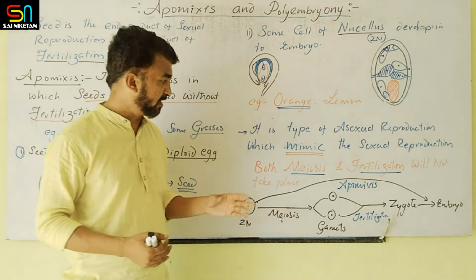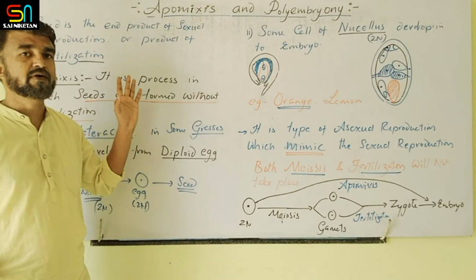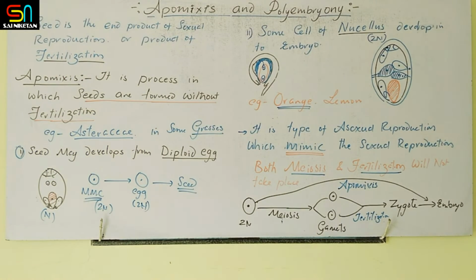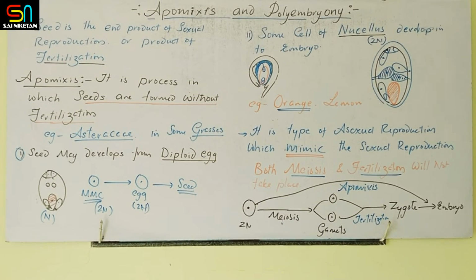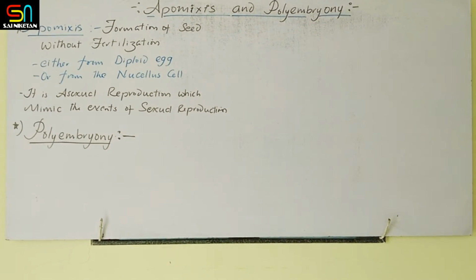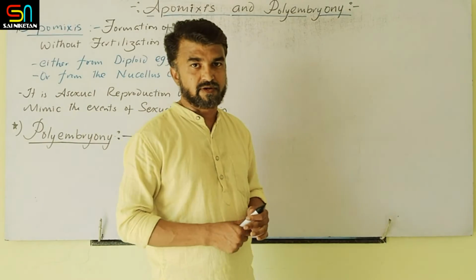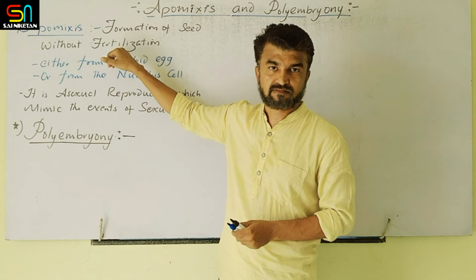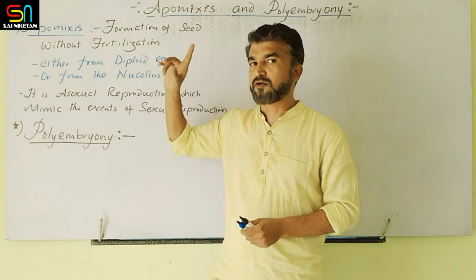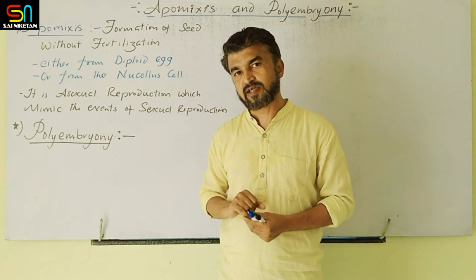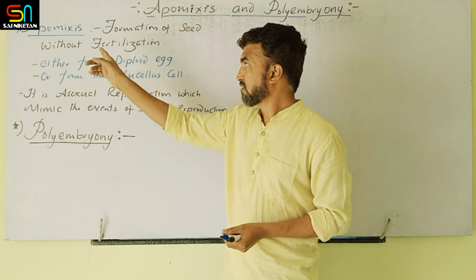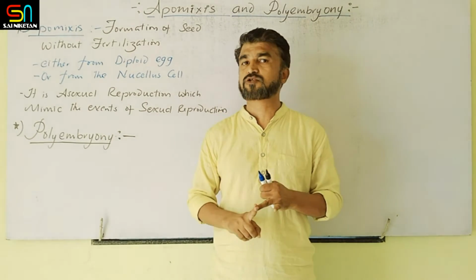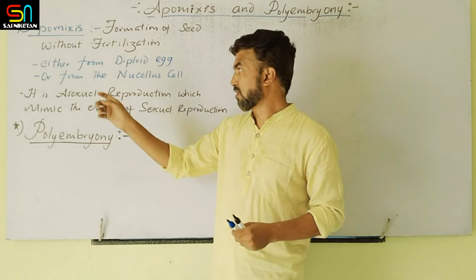So the polyembryony and importance of apomixis we will cover on the same board with a short pause. Yes, students. Apomixis means formation of seed without fertilization. Now one more definition. Formation of fruit without fertilization is called parthenocarpy. So that is also without fertilization. The formation of seed is called apomixis. Formation of fruit without fertilization is called parthenocarpy.